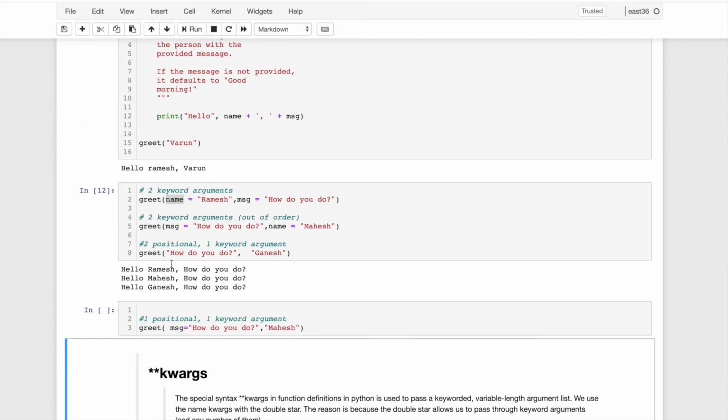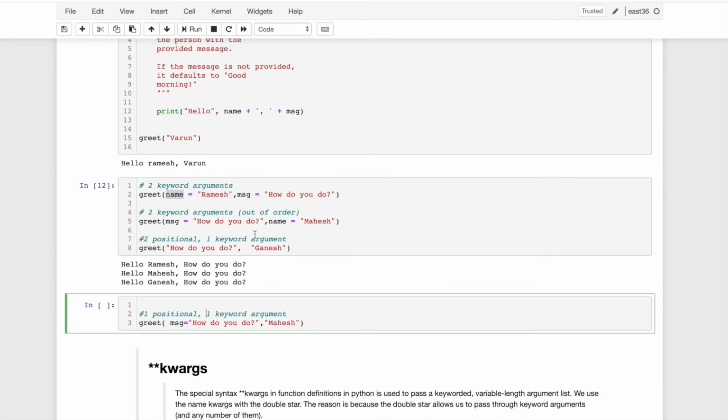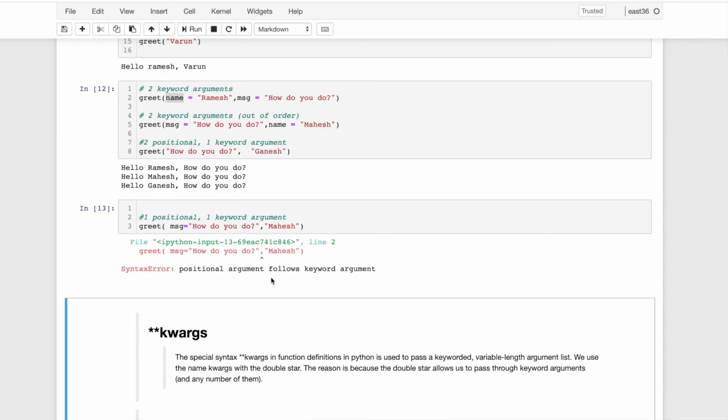Yes. So third one, how do you do, Ganesh? So like the first one. Yeah, so that's why I say I missed this cell, that's you making the confusion.